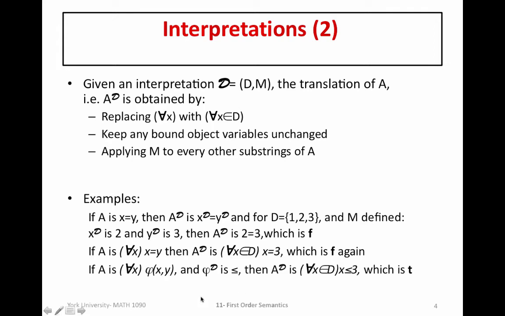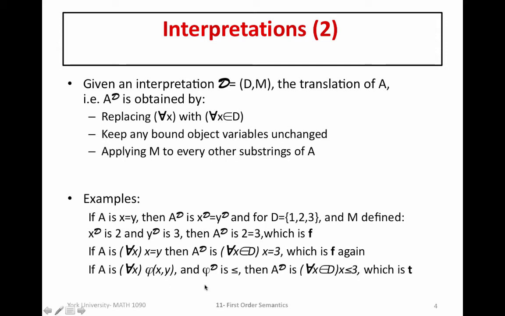So now suppose A is the first order formula for all x phi(x, y), where phi is any predicate. Again, considering this specific interpretation, what we need to interpret is not only x and y, but now because we've added an additional member of our alphabet to A that needs to be interpreted, we have to give that interpretation. So we define phi under D to be some relation which acts on D. In particular, let's let it be the relation less than or equal to.